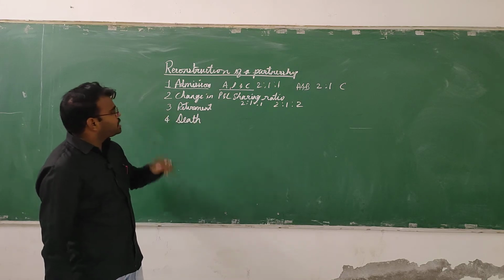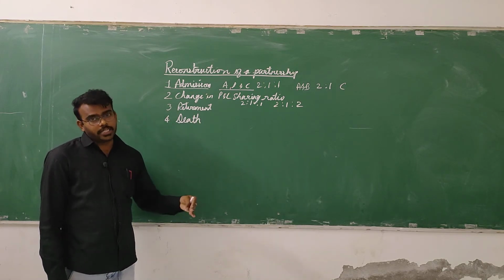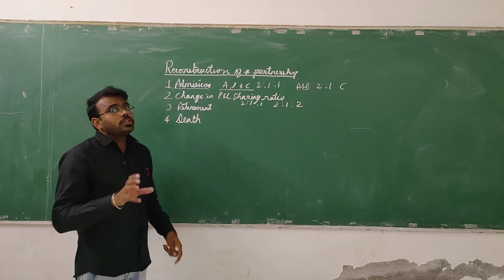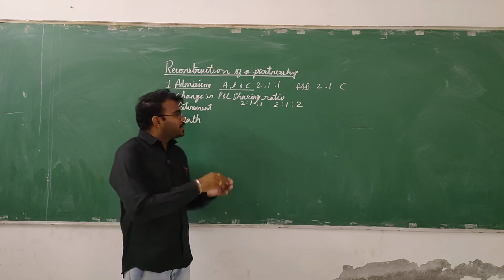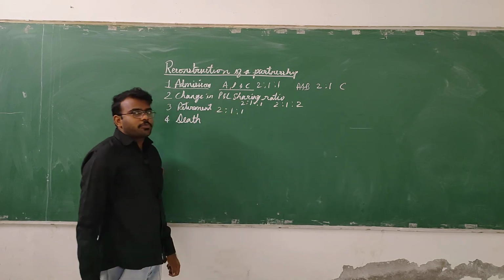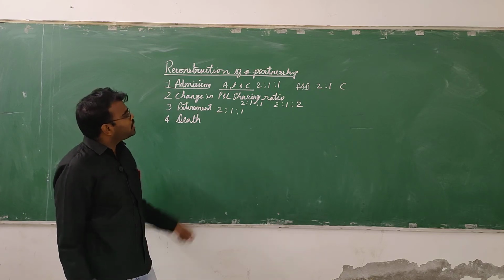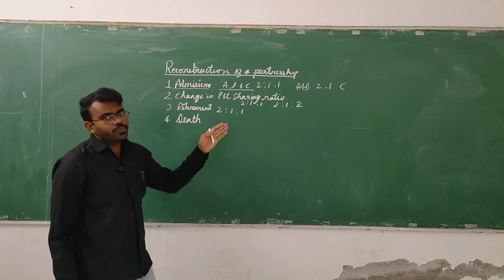Now, there is a third case, retirement. If any existing partner retires, then how does the partnership firm have to run? Assume there are 3 existing partners A, B, C who are sharing the profit and the losses in the ratio of 2:1:1.